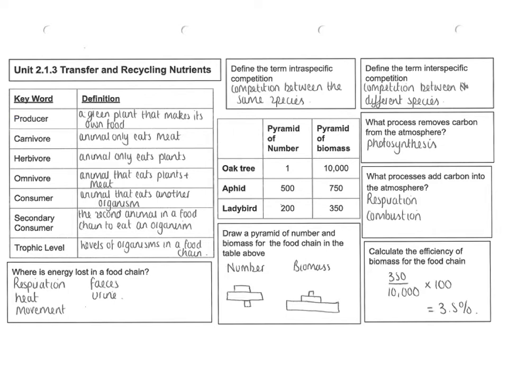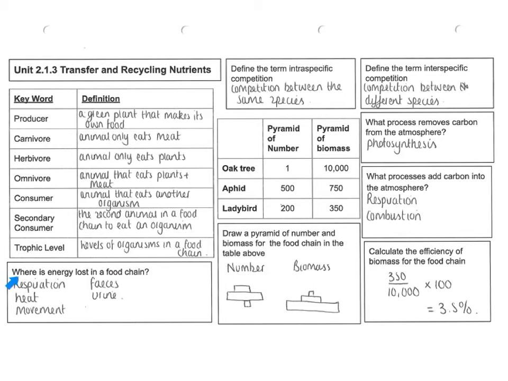A producer is a green plant that makes its own food, and it does it by the process of photosynthesis. A carnivore is an animal that only eats meat. A herbivore is an animal that only eats plants. An omnivore is an animal that eats both plants and meat. A consumer is an animal that eats another organism. A secondary consumer is the second animal in a food chain to eat an organism, and trophic levels are the levels of organisms in a food chain.